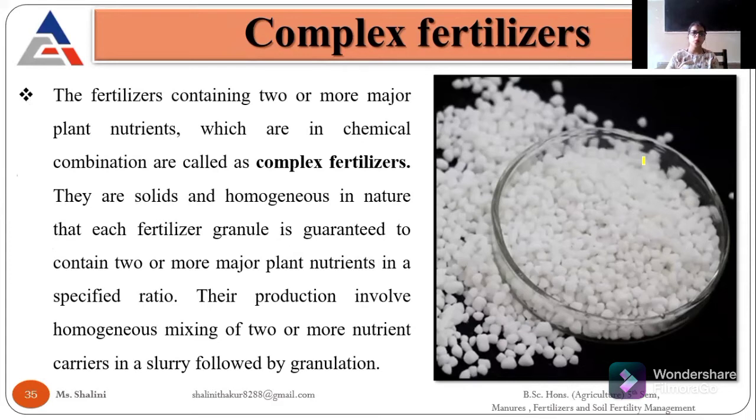And then come the complex fertilizers. These are fertilizers which have two or more major plant nutrients, from NPK or calcium, magnesium, sulfur. They should have at least two primary nutrients, either NP, PK, or NK. They are solid in nature and granular in form.